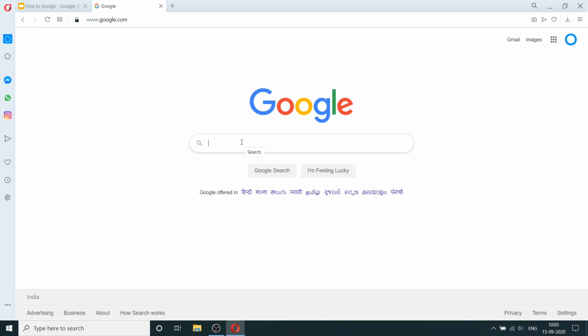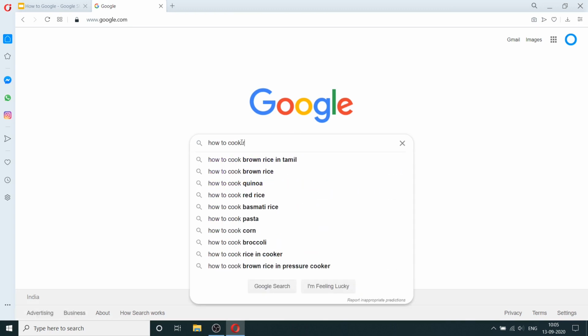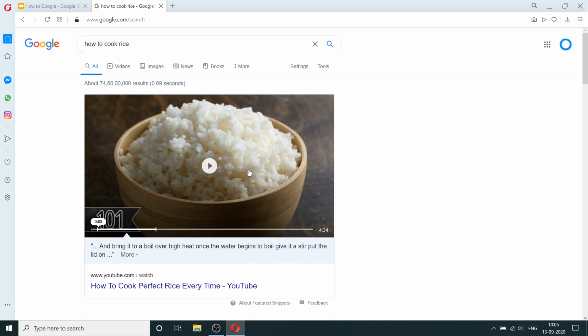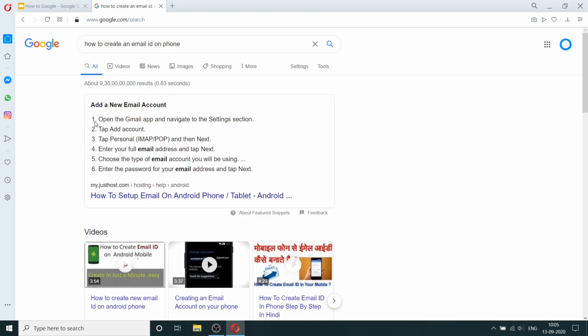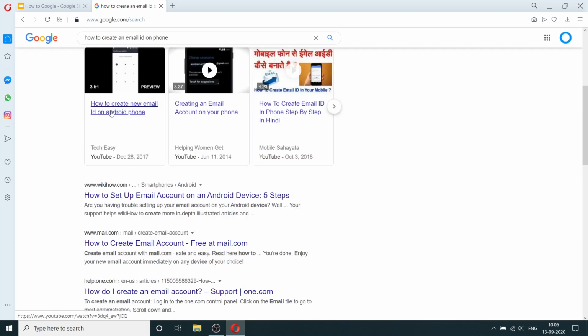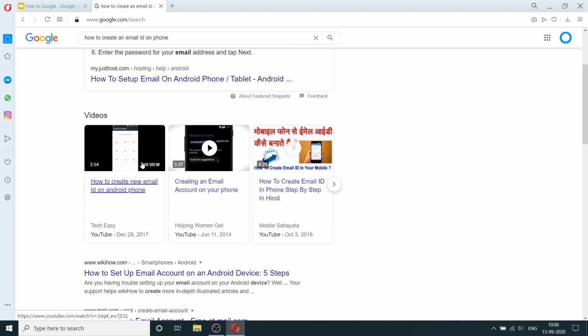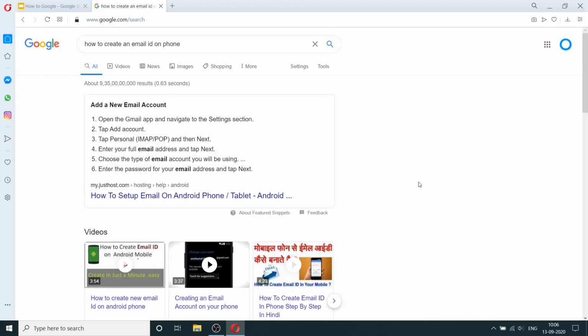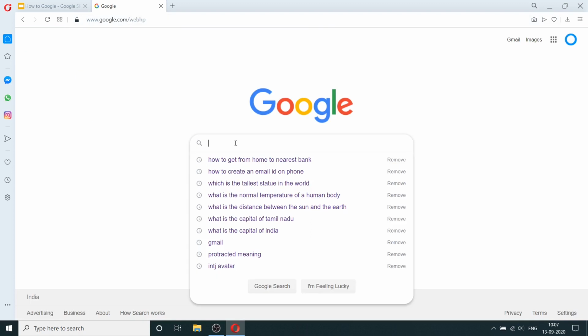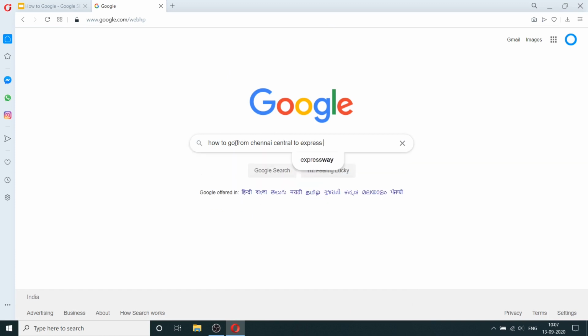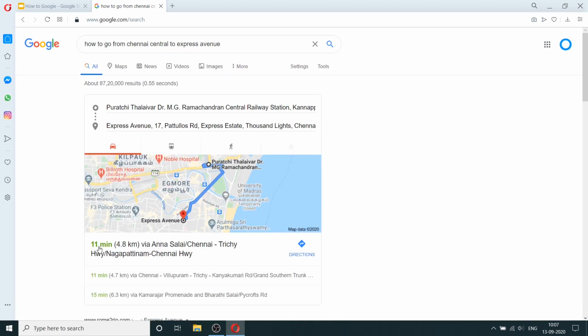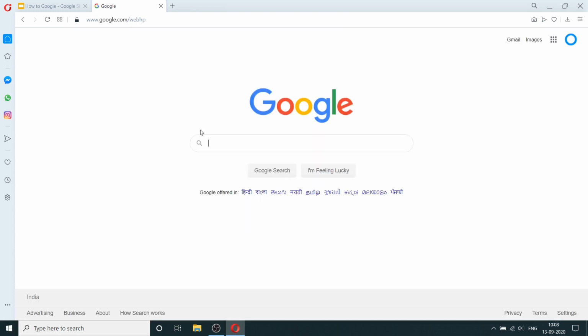And we can also do other kinds of questions like how to do something. For example, if you want to prepare a cooking recipe, you can just say how to cook rice, and it'll give you basically videos about this. You can also say how to create an email ID on phone, and it'll give you step-by-step instructions on how to do this. You can see here how to create a new email ID on Android phone, creating an email account on your phone. So these things are easily searchable on Google. You can also look up other things on Google. For example, how to go from Chennai Central to Express Avenue, and it will show you the directions. Okay, so it says it will take 11 minutes traveling 4.8 kilometers from this route, and it'll give you the instructions also.